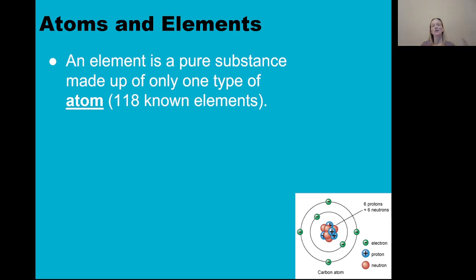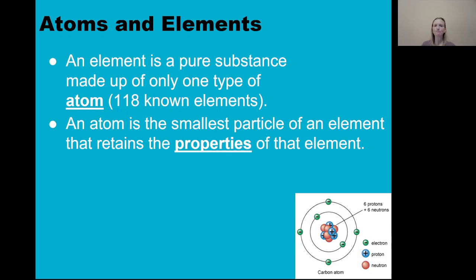Hi, folks. So before I talk to you about what atoms are, I need to tell you what an element is. An element is a pure substance that is made up of only one type of atom. There are 118 known elements. They're listed on your periodic table, which I'll give to you soon if I haven't yet. I've got that on the next slide.